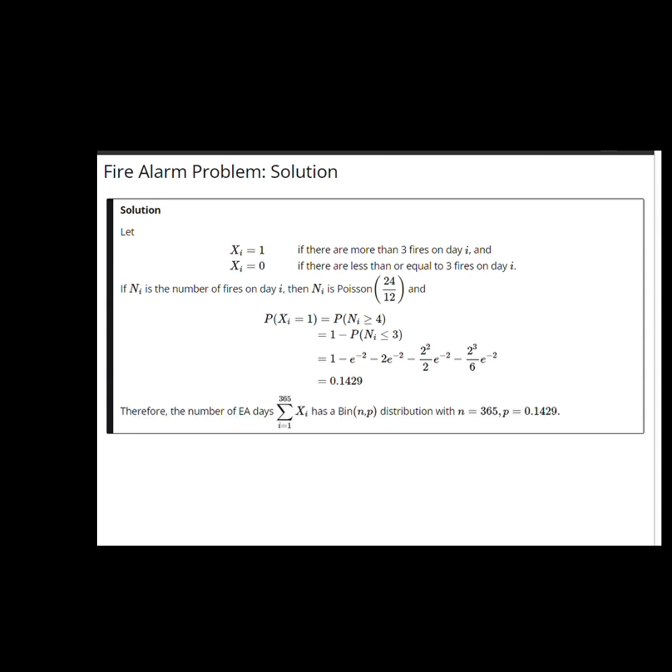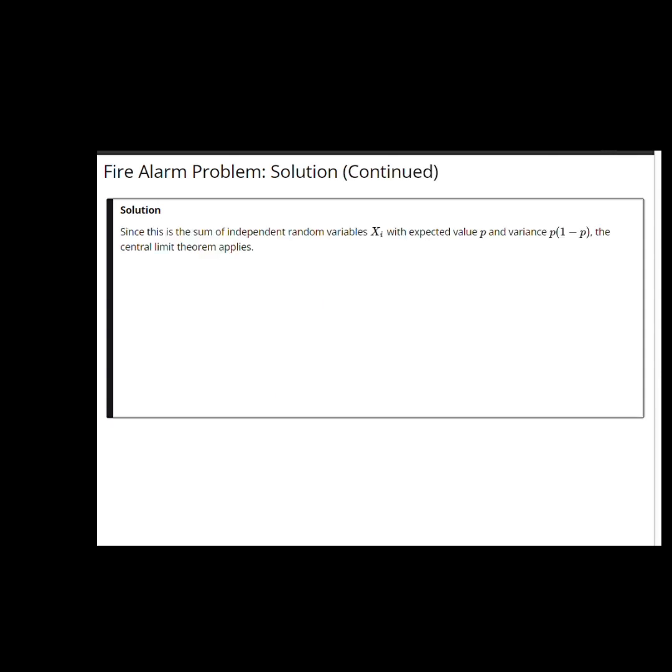So when we add up the random variables Xi, 1 up to 365, that sum, by the way, has a binomial distribution with parameters 365 and p equals 0.1429. But it's also the sum of independent random variables Xi. You can compute the expected value of Xi, it's just the value of p. Similarly, each Xi is binomial with n equals 1. It has variance p times 1 minus p. This gives us license to use the central limit theorem.